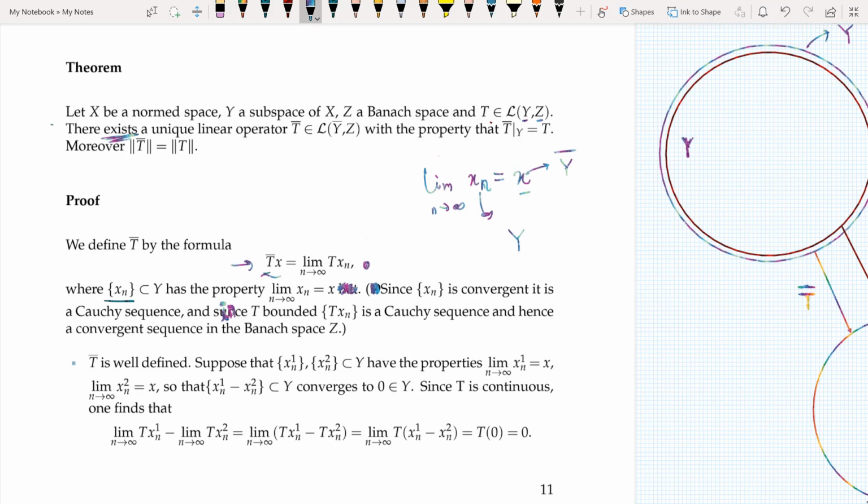But xn is definitely in Y. So I define a converging sequence, and with the help of this converging sequence, I define this formula. And what do we have now? Since xn is a convergent sequence, it is a Cauchy sequence. And we know that bounded linear operators map Cauchy sequences to Cauchy sequences. So if xn is a Cauchy sequence, then Txn is also a Cauchy sequence. That is the property of bounded linear operators.